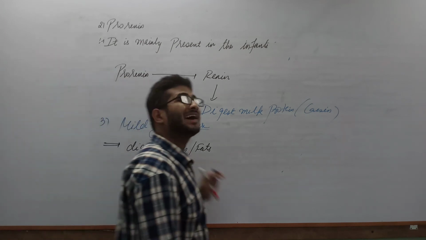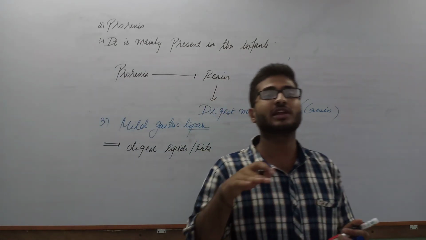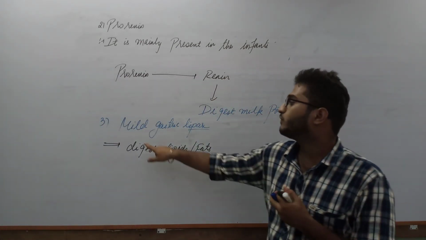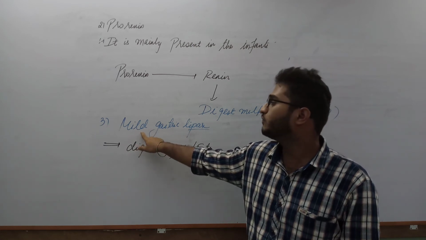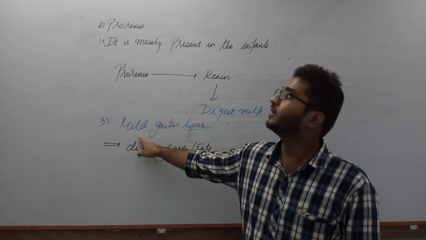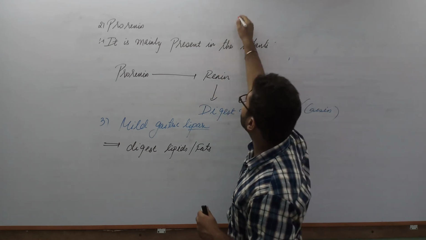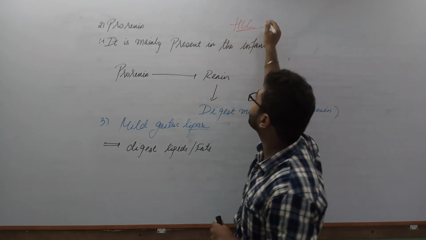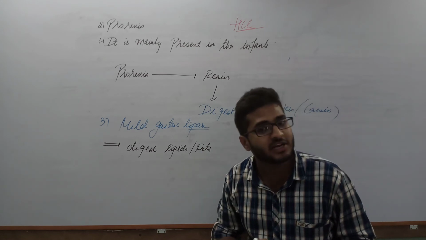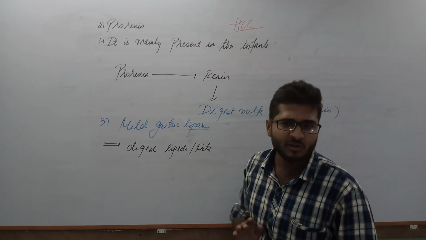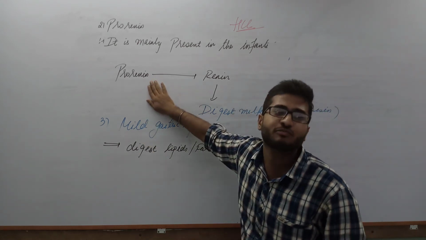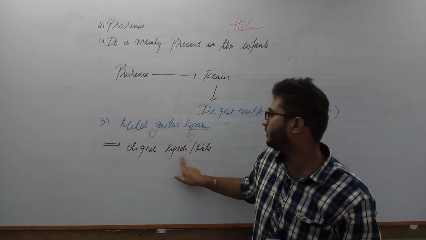Now why mild? Mild means the effect is very low. Why is the effect very low? Because in the stomach, as we just discussed, hydrochloric acid is one of the most important components, and it provides the acidic medium. Acidic medium is favorable for digestion of proteins, not for lipids and fat.